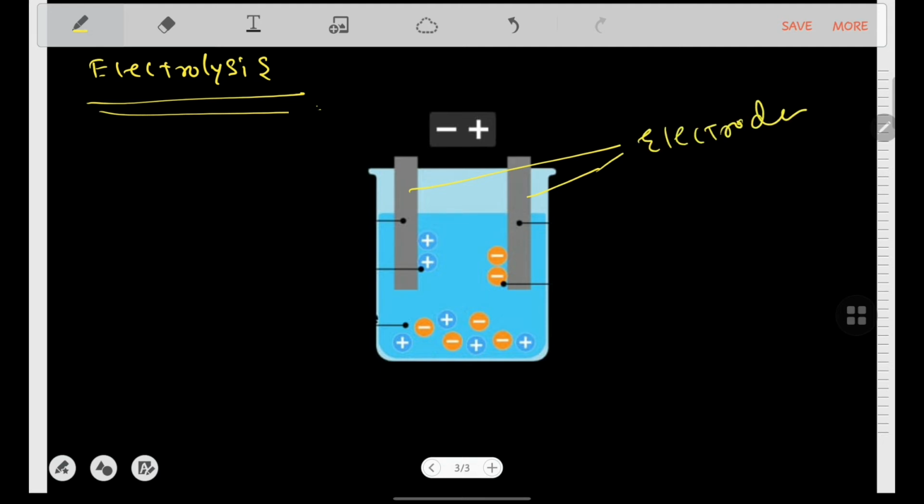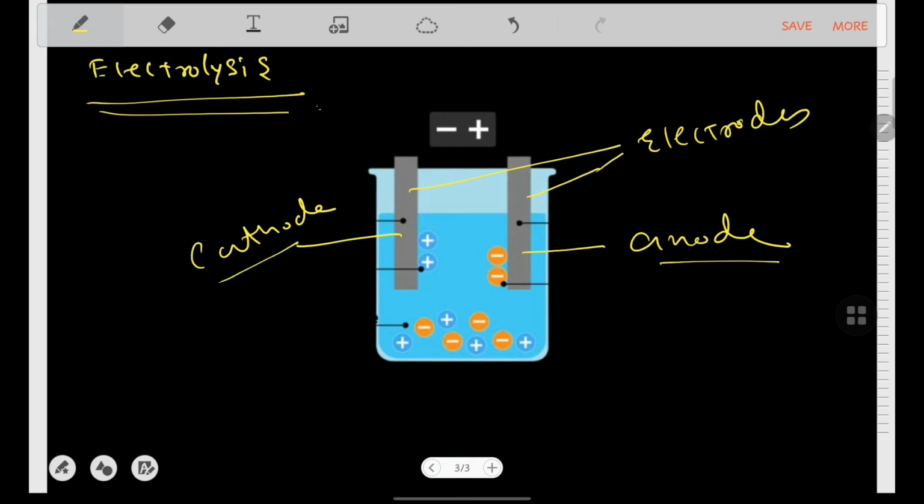Electrodes. The positive electrode is known as the anode, and the negative electrode is known as the cathode. I hope you understood that both anode and cathode are known as electrodes. When it comes to the positive electrode, it is known as the anode. Otherwise, if it is a negative one, it's known as the cathode.